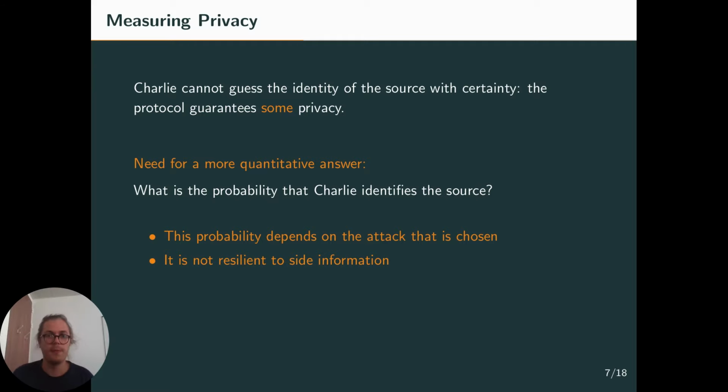The problem is that this probability actually depends on the attack that is chosen. So it depends on how Charlie decides who's the source. The other problem is that it's not resilient to side information at all, because the probability that Charlie identifies the source will depend on what Charlie knows. For example, if Charlie knows that Bob cannot be the source, then with more probability he will say that Alice is, and we will have poor privacy guarantees in this case. So we would like more robust definitions.